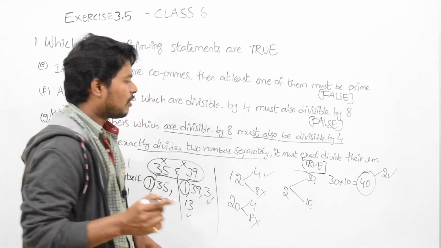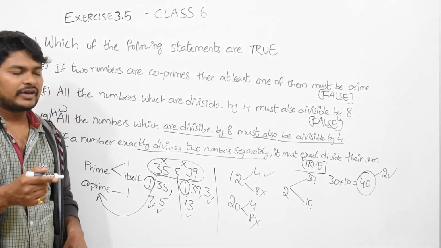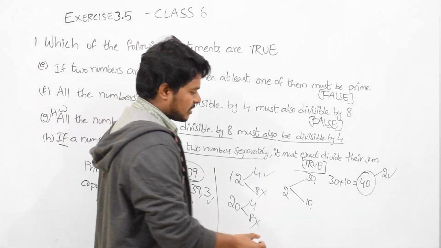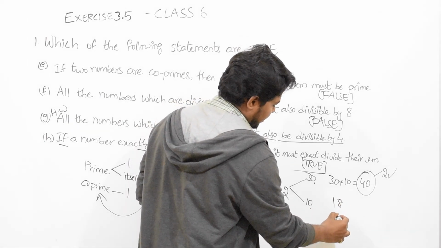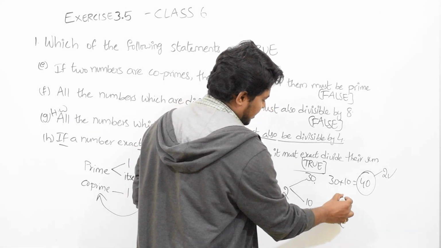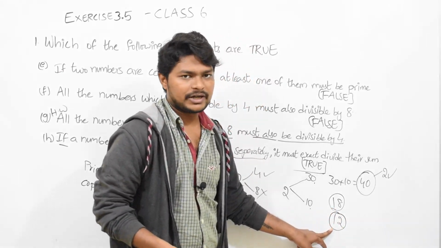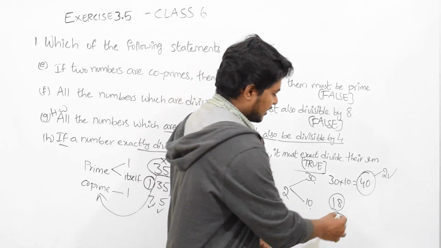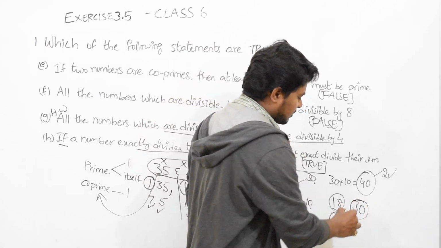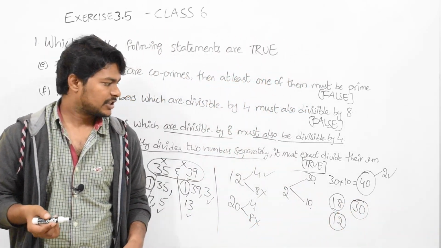If you understand the question, then it will be very easy. Okay, if you want, you can take another example also. 18 and 12. 18 is divisible by 2 exactly, half. 12 is also divisible by 2 exactly. So the sum 30 will also be divisible by 2. Okay, nothing much big deal.